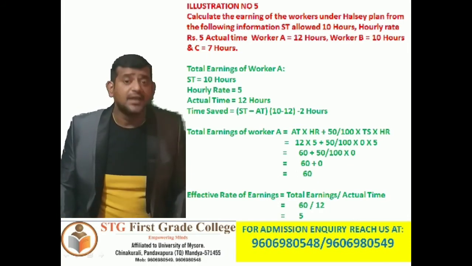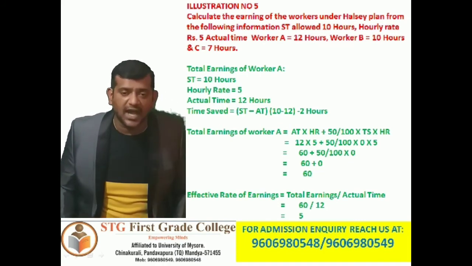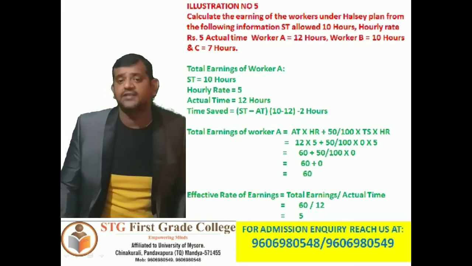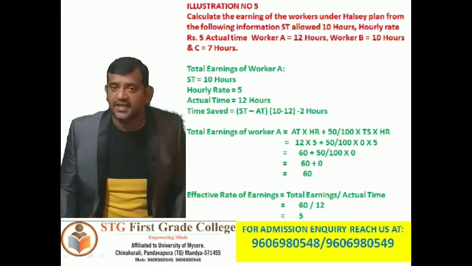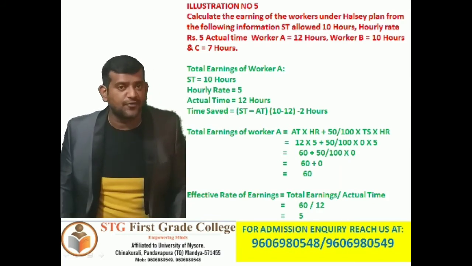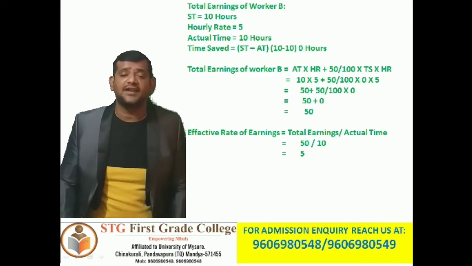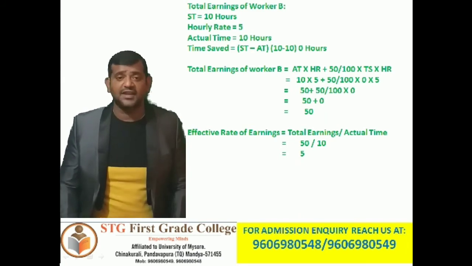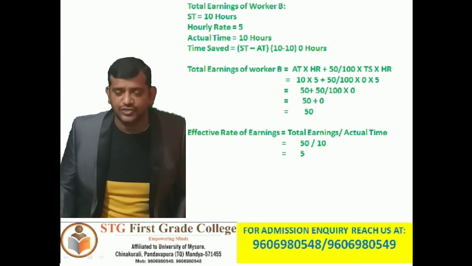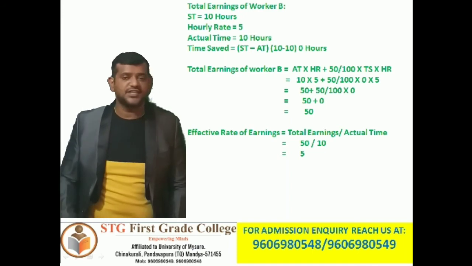Effective rate of earning is total earning divided by actual time taken. So that is 60 rupees total earning divided by actual time taken, 12 hours. So the effective rate of earning of worker A is 5 rupees. Further, we are moving towards worker B. Standard time is 10 hours, hourly rate 5 rupees, actual time 10 hours. Time saved is standard time minus actual time. So standard time 10 hours, actual time also 10 hours, so time saved is 0.